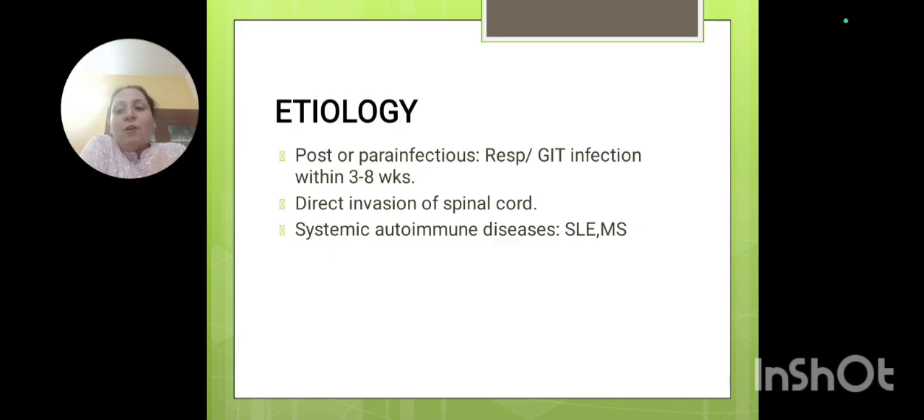A person who is already suffering from multiple sclerosis or systemic lupus erythematosus develops an autoimmune disease in which the body itself identifies certain neurons as an antigen and develops antibodies against it. So in this condition, it becomes an autoimmune disease. So there are three major reasons for transverse myelitis to develop. It can be post-infection, it can be direct invasion of the spinal cord, or it can be autoimmune after a systemic autoimmune disease.